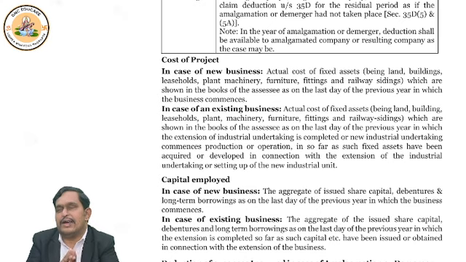Step 2 is the maximum deduction, right? Maximum deduction is 5% of cost of project in case of non-corporate assessee, and for corporate, 5% of cost of project or 5% of capital employed, whichever is lower. And step 3 is step 1 or step 2, whichever is lower, divided by 5. So you will get deduction in 5 equal installments. Cost of project, we understood, is cost of fixed assets, and capital employed is share capital plus long-term loans, right? Debentures also we understood. So we understood this section completely.